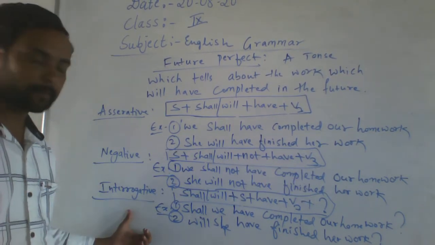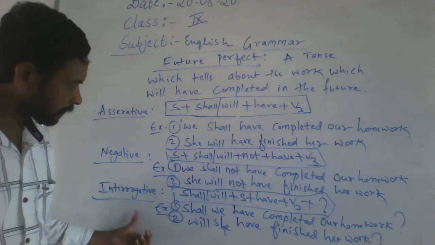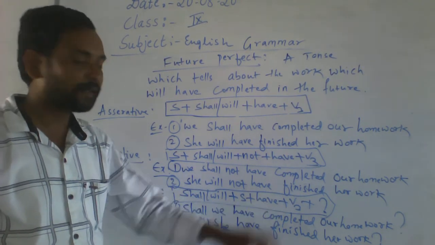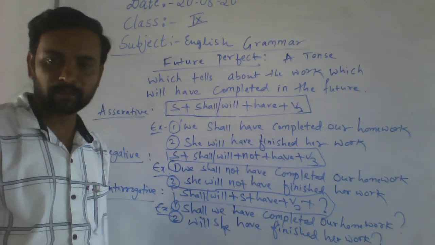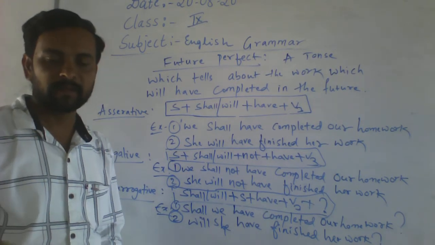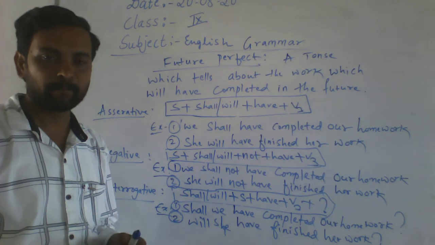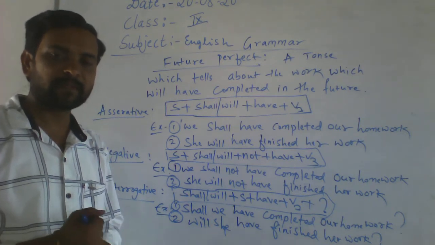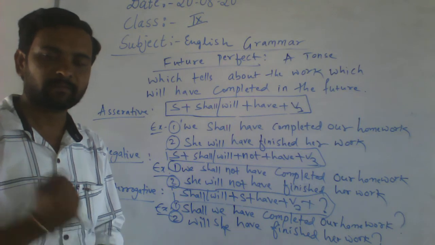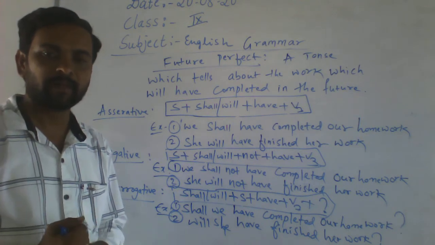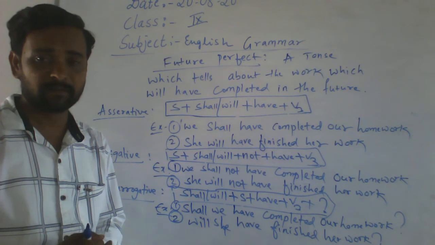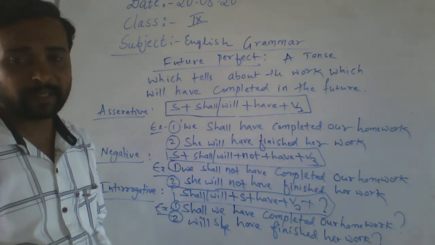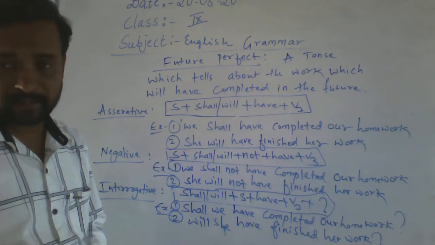Then interrogative: shall or will, then subject, have and V3, then put the question mark. Does it understand? Okay. Which is the last one? Tell me, the last one. Only one sub-tense remaining in future tense.